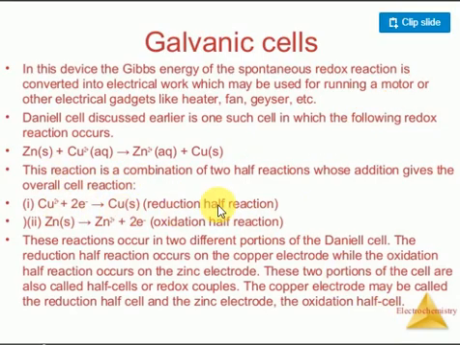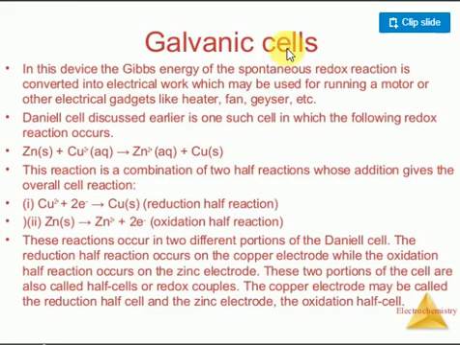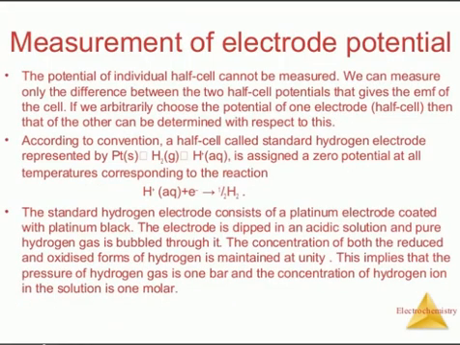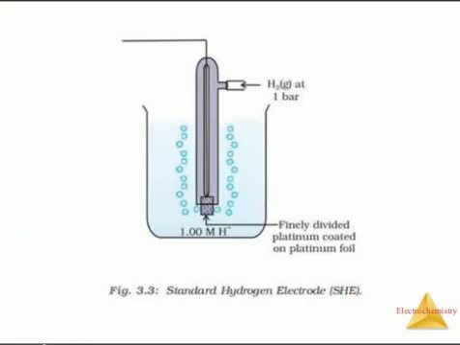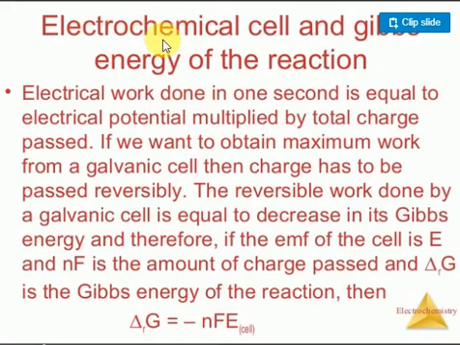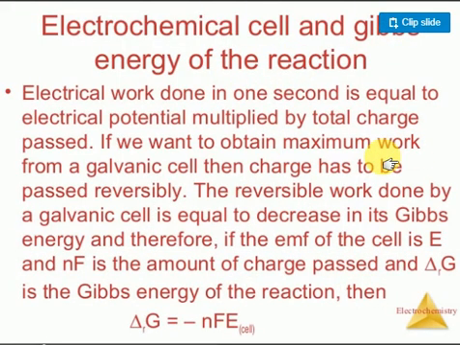The first one is copper under the reduction process, where there is one work, and zinc under the oxidation process, where there is also one work. How do we represent this electrochemical work in the electrochemical cell? Look at how it is represented: delta G is equal to delta H minus T delta S. Students, it comes from the electrochemical cell and Gibbs free energy relation. Remember, delta G is equal to minus nFE naught.